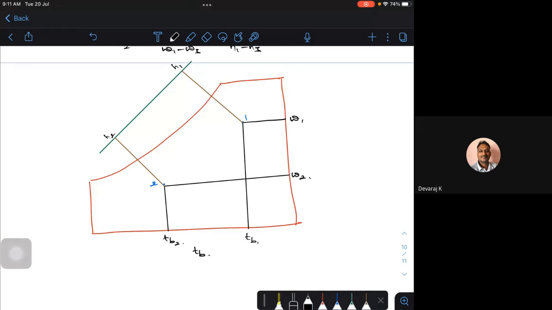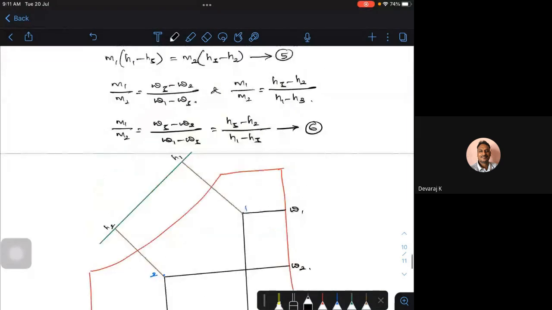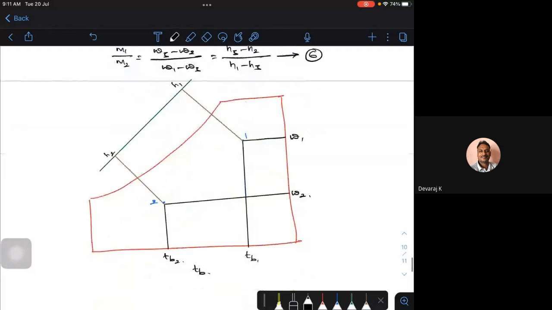As I told, because of the mixing, the temperature will be some intermediate temperature. So maybe the mixing line is something like this. It is from 1 to 2. So this is the process.